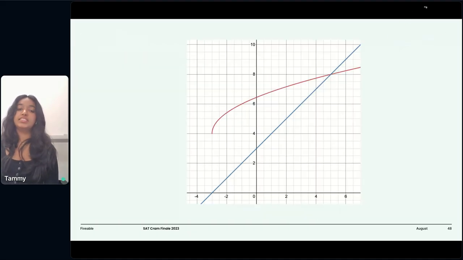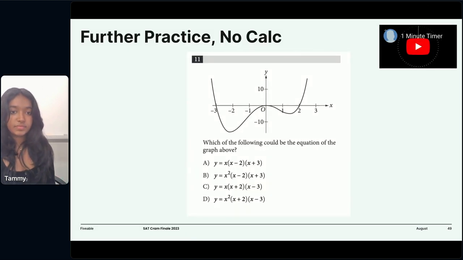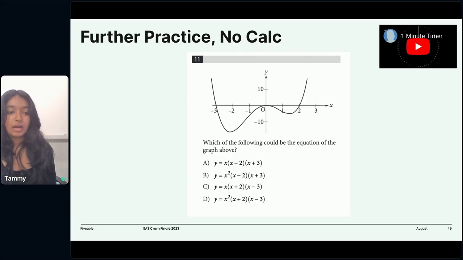Okay, and this is just a graphical visual of what that looks like. Notice how the graphs only meet at x equals 5, even though x equals -1 was also a solution for the factored form of the equation. Okay, next slide. Okay, we've got some more practice. Which of the following could be the equation for the graph above? 1 minute.